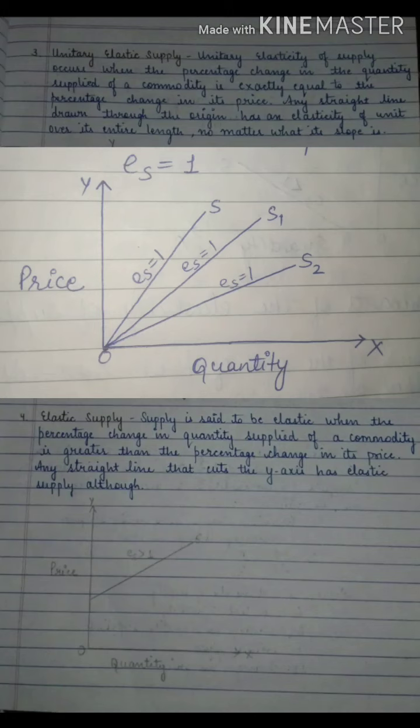So here what is there? Elasticity of supply is what? It is greater than 1. Okay, so that is why the change in supply is greater.